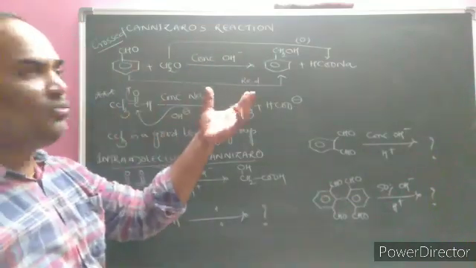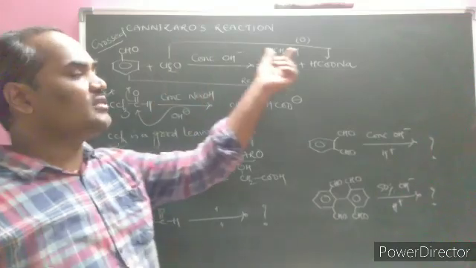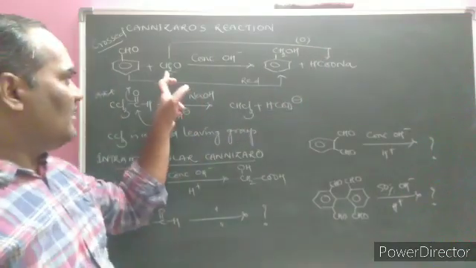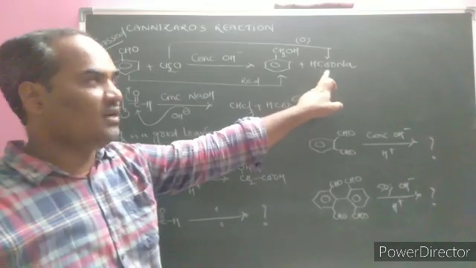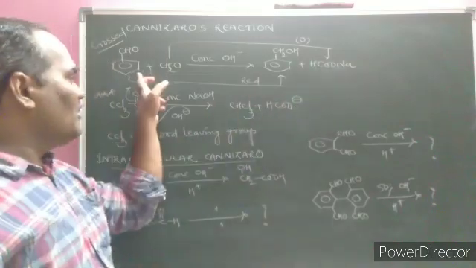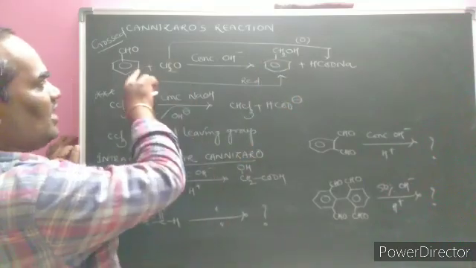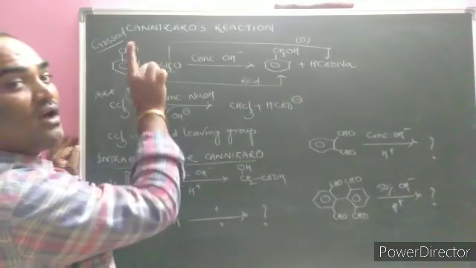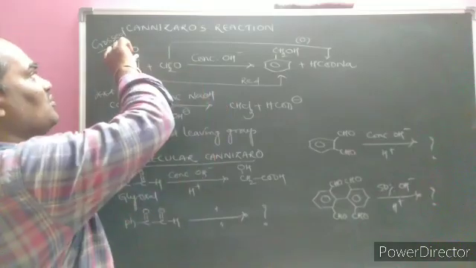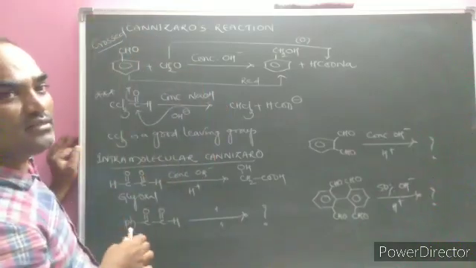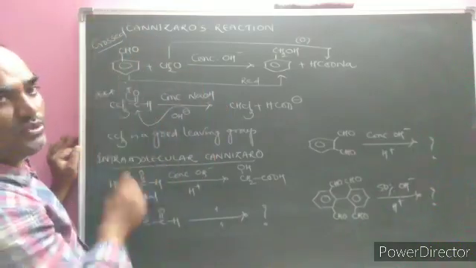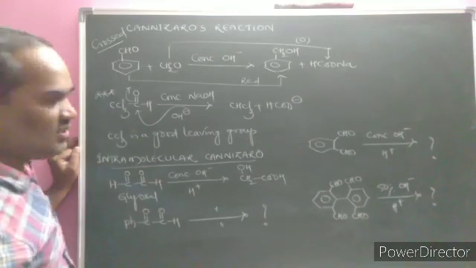Simply, if you want to identify, the smaller group gets oxidized easily, and formaldehyde gets oxidized to give sodium formate, and benzaldehyde gets reduced to benzyl alcohol. The Cannizzaro reaction taking place between two different aldehydes without alpha hydrogen is hence called a crossed Cannizzaro reaction.